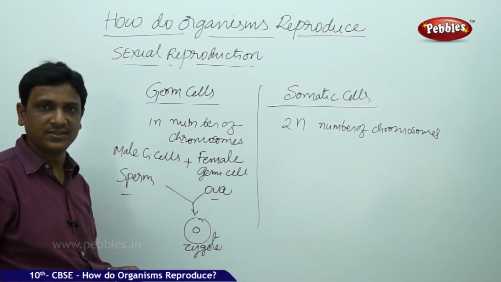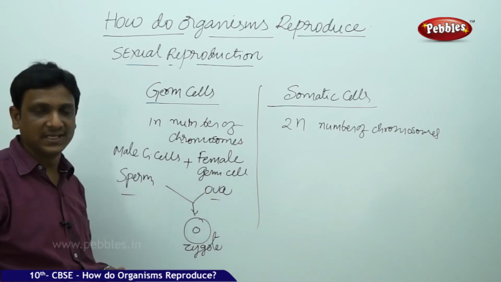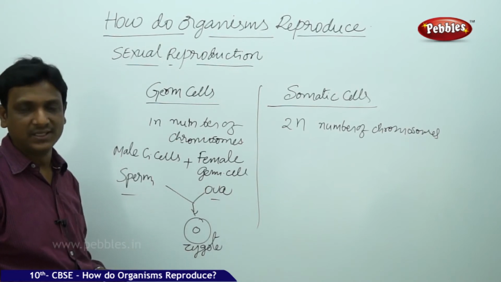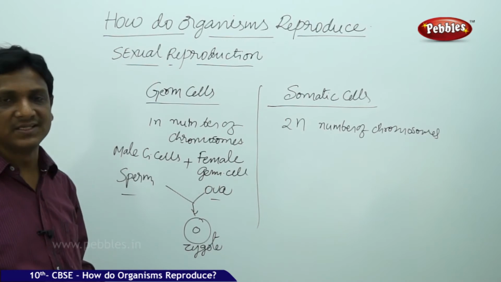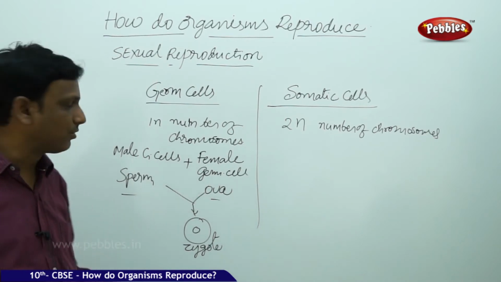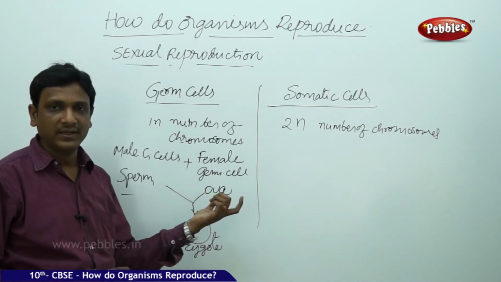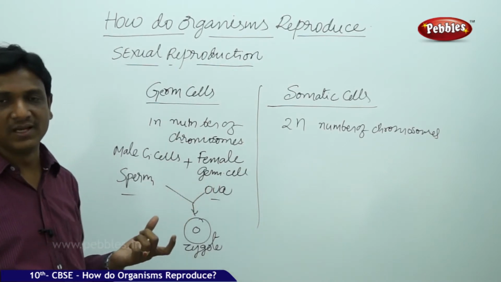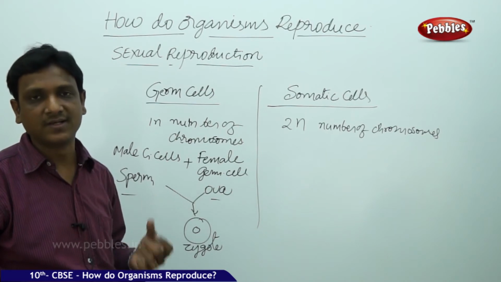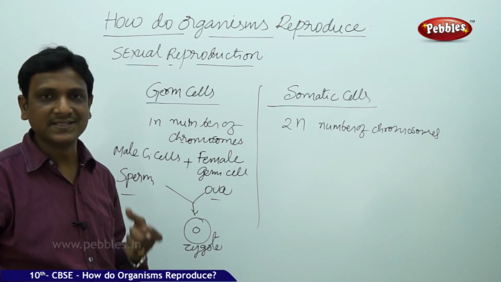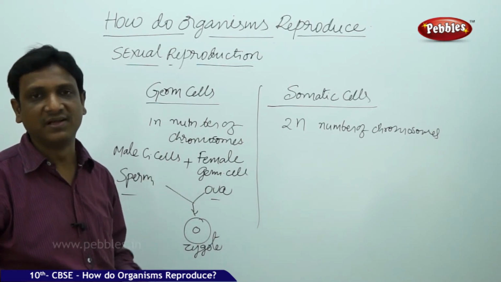In case of plants, you may not call it a sperm cell. You call it a male gamete and female gamete. We don't call it a sperm in case of plants, but in case of animals you call it a sperm and ova. Even plants have male and female reproductive parts, but in most cases they are all fixed in one part called flower.